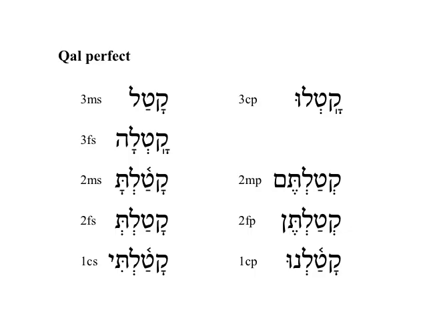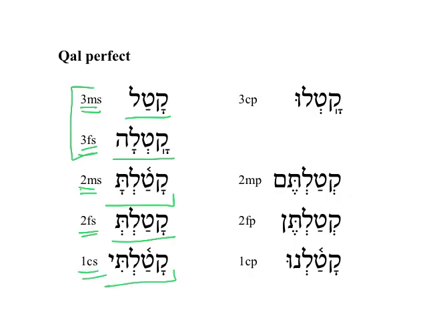Another thing that we need to keep in mind is the parsing information. So katal is 3ms, third person masculine singular. He killed. Katala is 3fs. She killed. And then we have this 2ms, katalta. You killed, masculine singular. Katalt, 2fs. That would refer to a female person that killed. She killed, you killed, but a female.